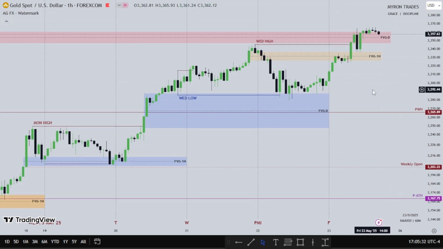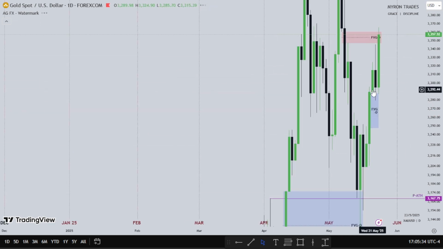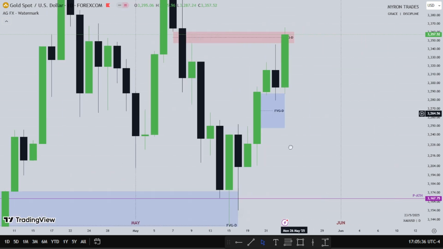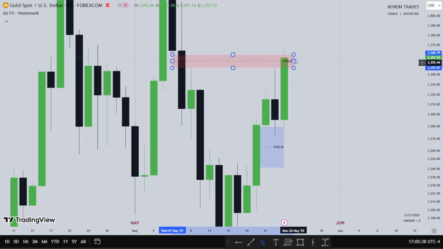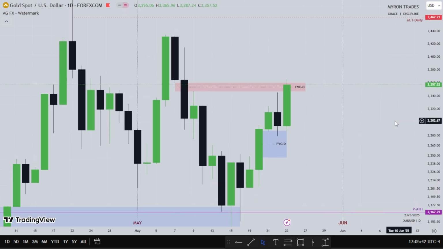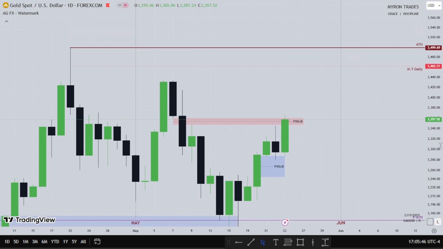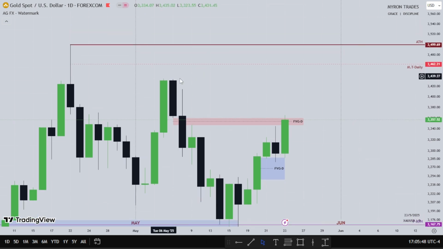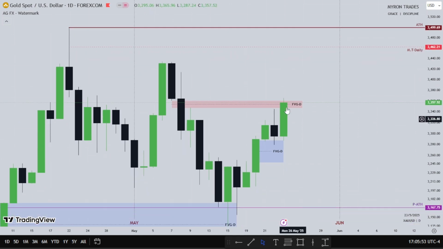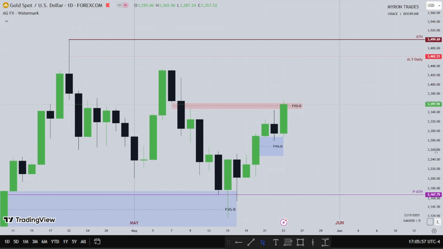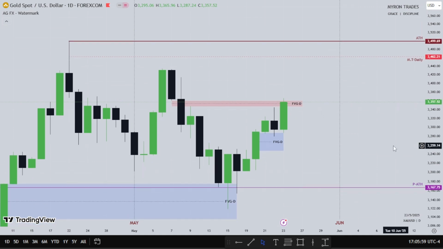So what am I expecting for gold? I think it's the same thing as euro, right? I'm expecting price to use this fair value gap as support to go higher. The highs and this all-time high on gold as well. So I'll be watching these highs on gold. So if Monday were to stretch and Tuesday found support in this fair value gap and go higher, that would be good. So that's about that on gold.